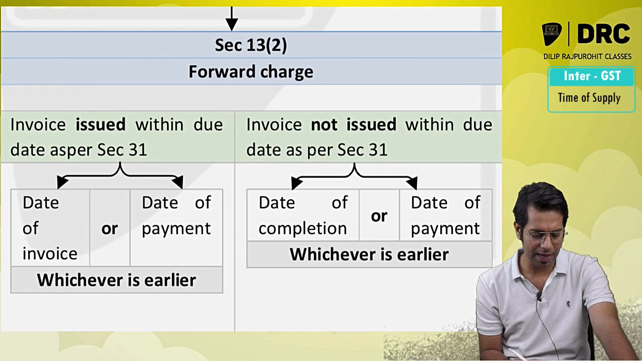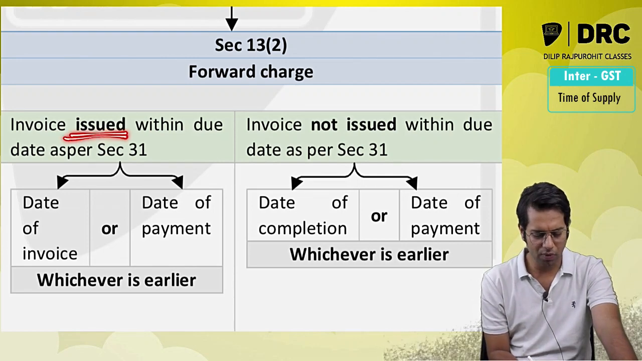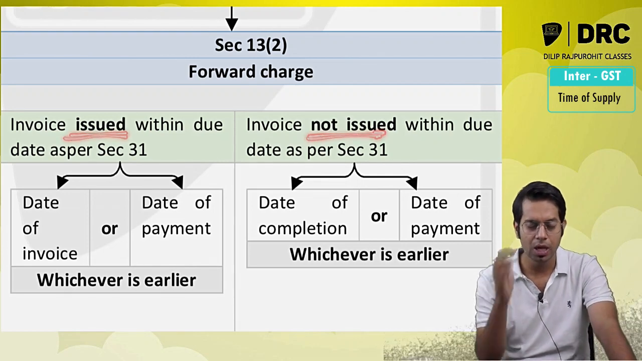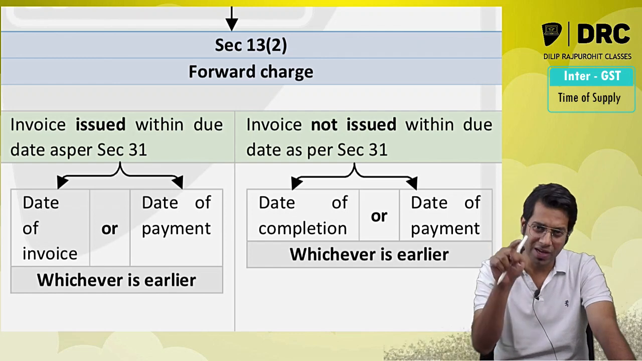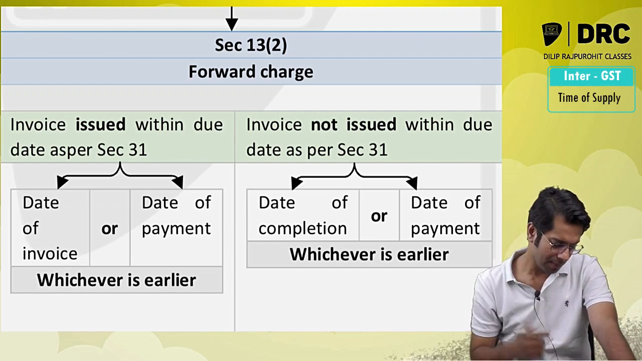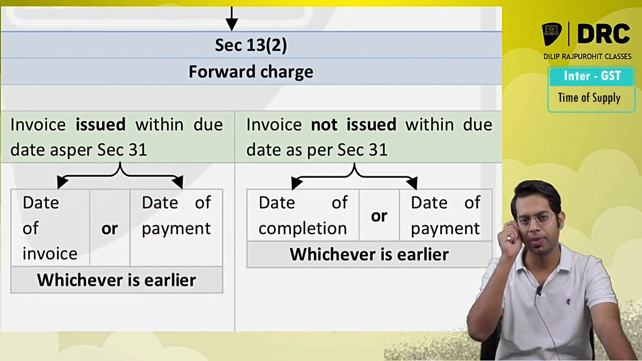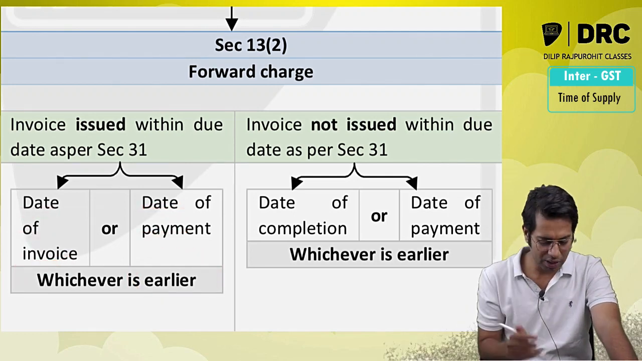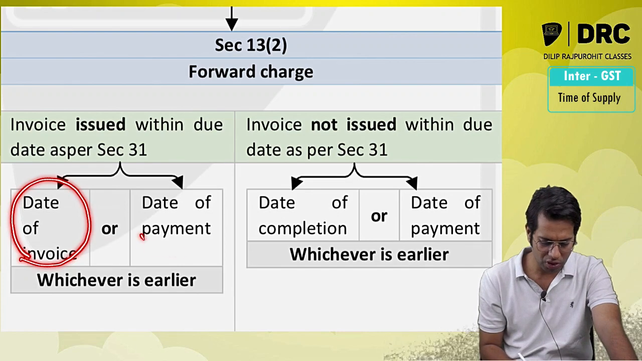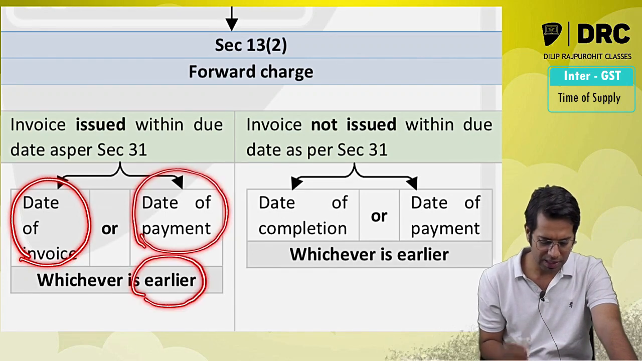In case of forward charge, the time of supply will be: check whether the invoice has been issued within the due date or not issued within the due date. If the invoice has been issued within the due date, the time of supply will be the date of invoice or the date of payment, whichever is earlier. If the invoice has been issued within the due date, time of supply will be what, sir? Date of invoice or date of payment, whichever is earlier.